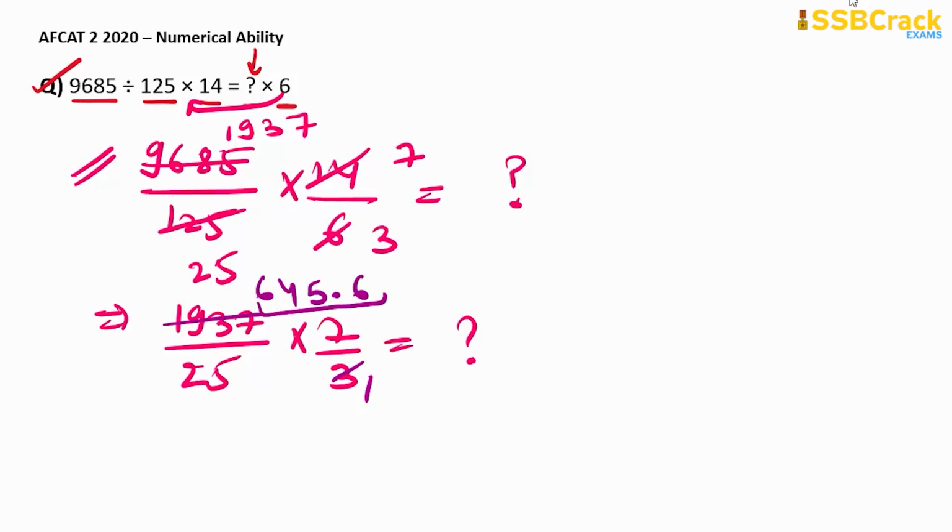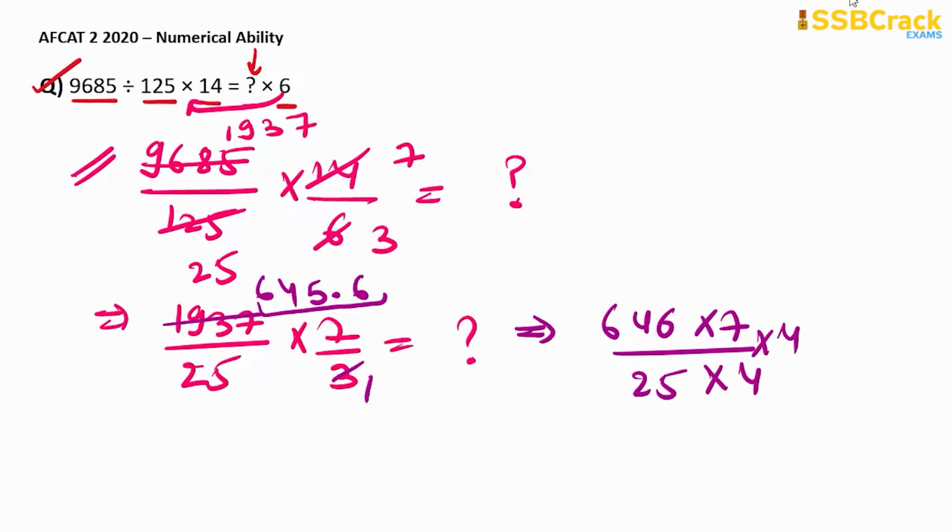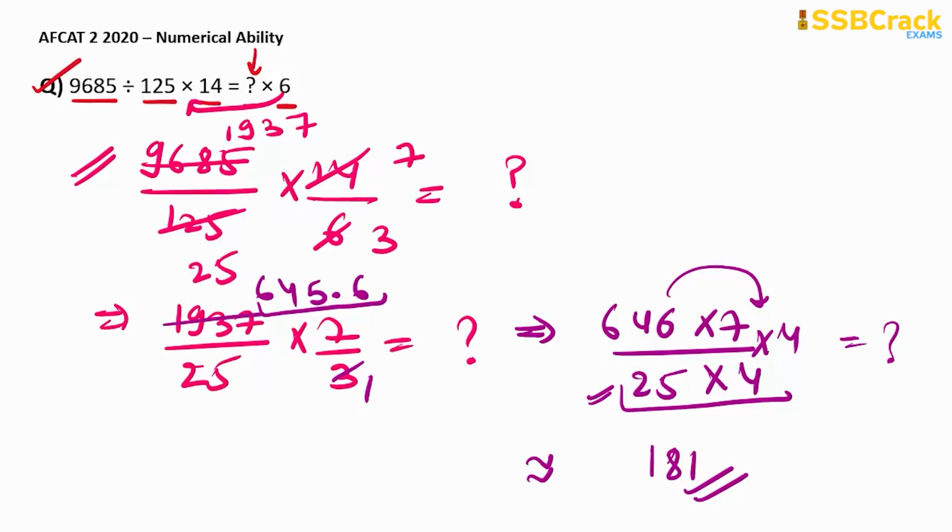Now we have to take the approximate value. So we can take it as 646 into 7 divided by 25. Now here we can multiply by 4 in the numerator and denominator so that we can get 100 in the denominator. So this is the value of the question mark. Now do the multiplication and put the point after 2 digits as there is 100 in the denominator. So by solving approximately, the answer for this question will be 181. Okay.